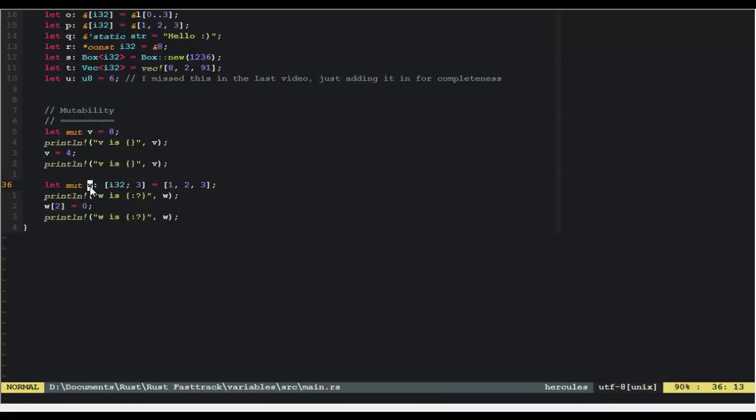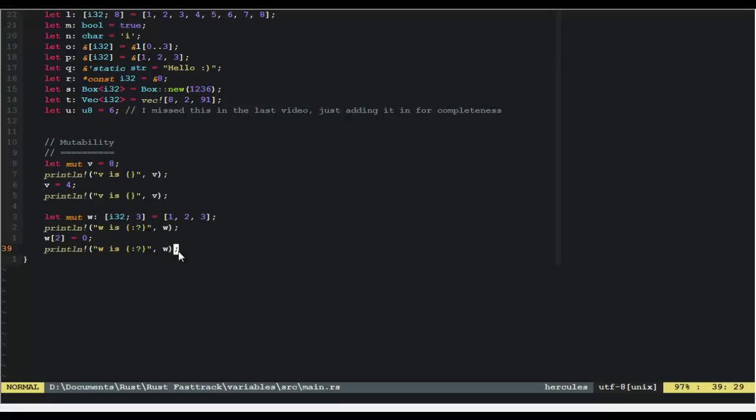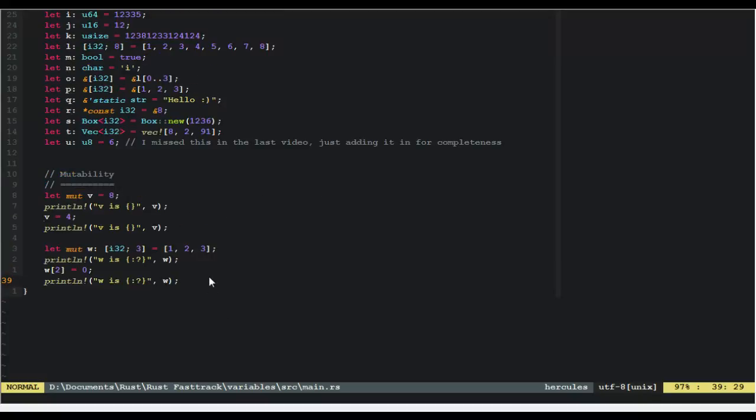So basically, I'm just trying to show off how mutability works. So you're probably thinking, okay, so if I ever want to change something, I've got to mark it as mutable. Well, what if... No, let's just leave it at that. So if you want to have a variable that changes itself, you've got to mark it as mutable. Okay, so a variable cannot change its value if it is not mutable. What you can do is shadow it.